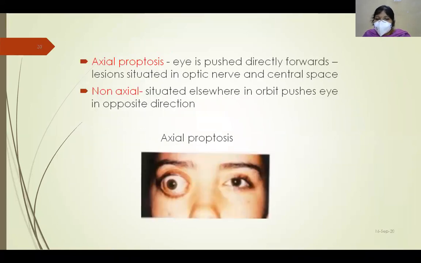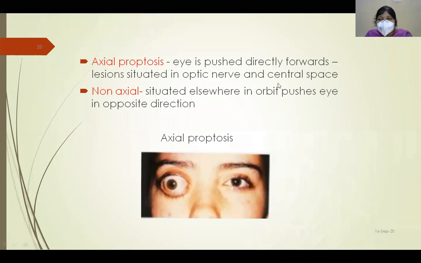So what do you mean by axial proptosis? Here, the eye is pushed directly forwards. This is caused due to lesions present in the central space, that is optic nerve glioma, meningioma, cavernous hemangiomas, etc. These all cause axial proptosis. This is an image showing axial proptosis, where you can see there is forward displacement of the globe.